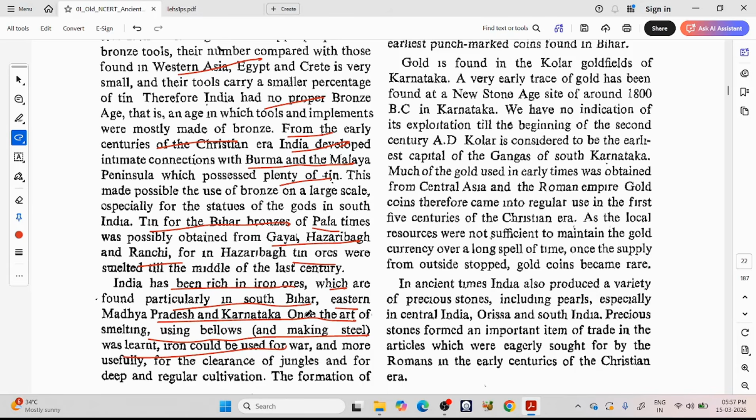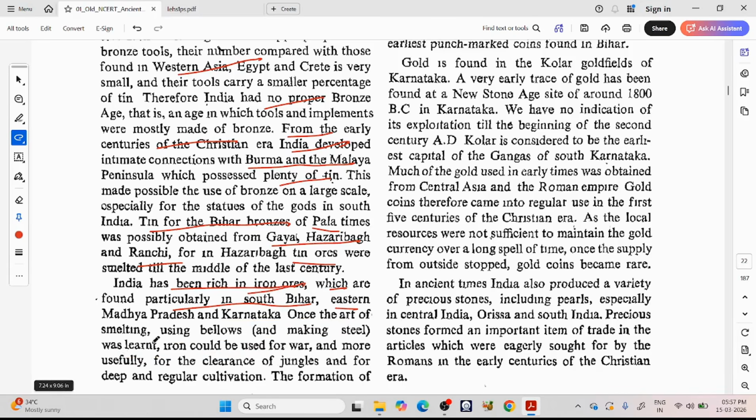When you started learning a technique called smelting, smelting means using some other elements called bellows to twist the metal into the desired shape. Now you can convert this iron into the shape you want. If you want to make a knife, you can make. If you want to make a chariot with it, you can make.